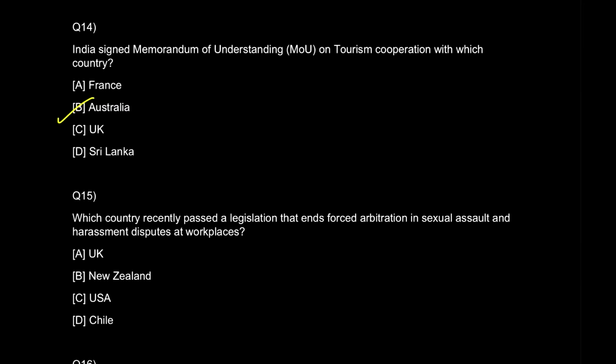And what you need to know about here is this MOU in the field of tourism will enhance the cooperation and they encourage the expansion of the bilateral relations in tourism. And this will facilitate the exchange of information, data related to tourism, and thus would lead to better, you can say, government deals between the countries, and therefore they signed this MOU. So what is a MOU is your static GK part 1. Number 2 is about Australia.